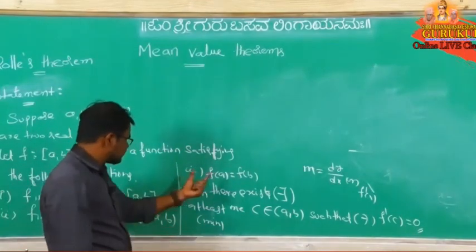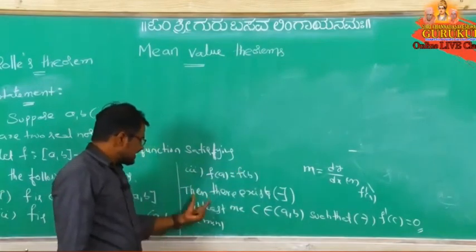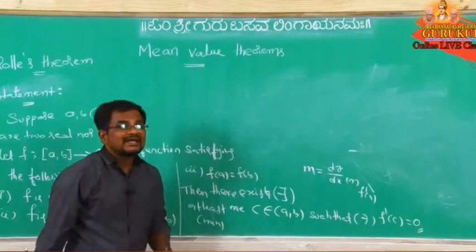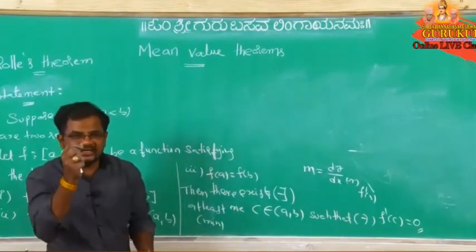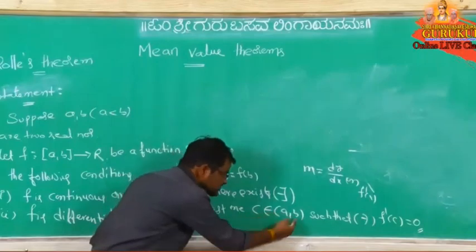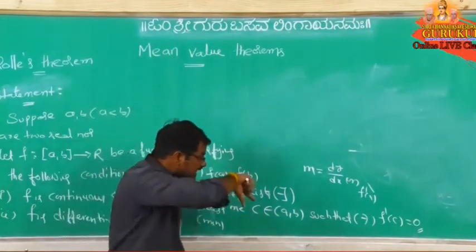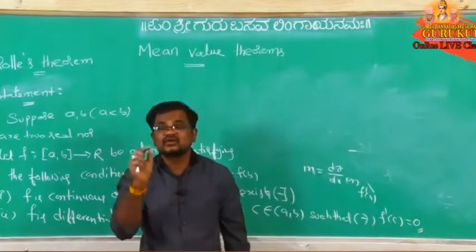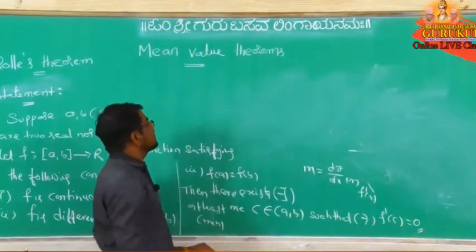That's why open interval you take. And f of a equal to f of b. Then there exists at least one point c in a comma b such that what? F dash of c, means one point existing between a and b, where f dash of that point is equal to 0. So geometrical interpretation I will take.